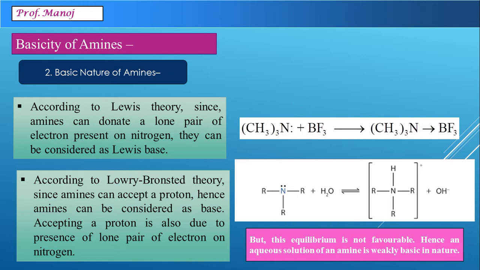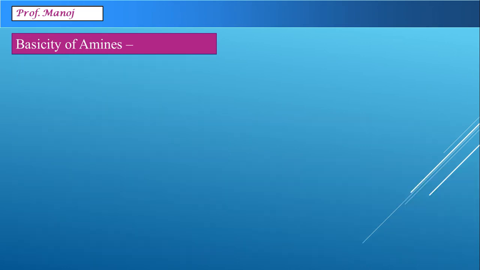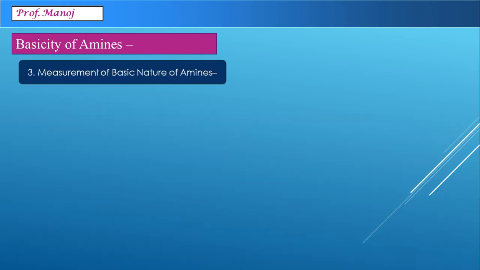Also, according to Arrhenius theory, we can see that amines in water are producing OH minus. So, according to Arrhenius theory also, amines are basic in nature. Rather, in chemistry it's quite rare to see that all the theories of acids and bases are coming to the same conclusion, that amines are basic in nature. We will now study about the measurement of basic nature of amines and how can we say that amines are strong base or weak base.